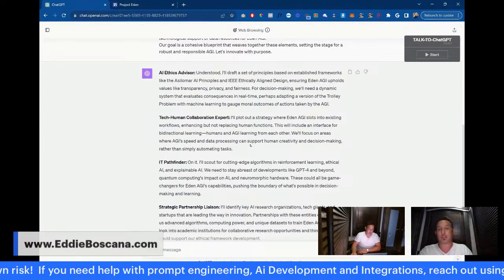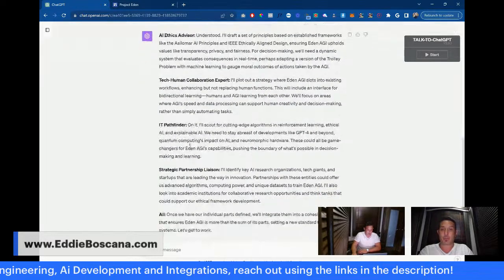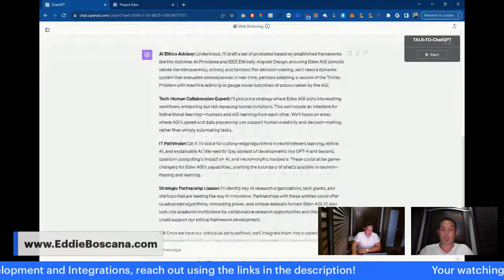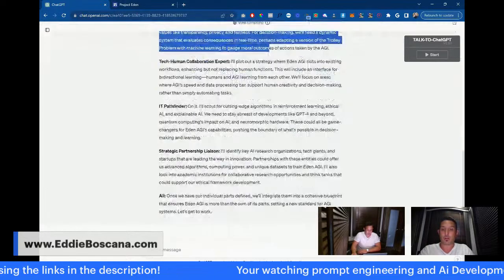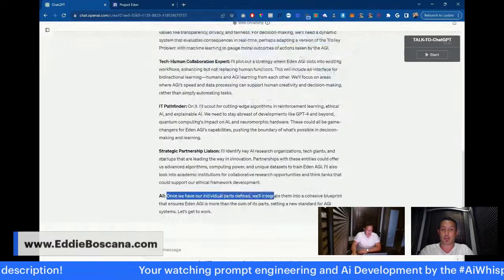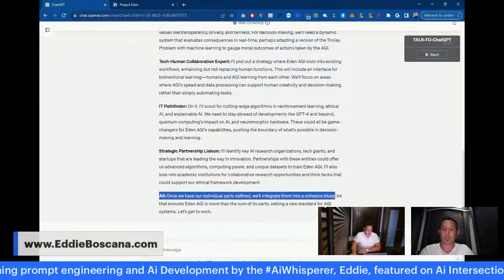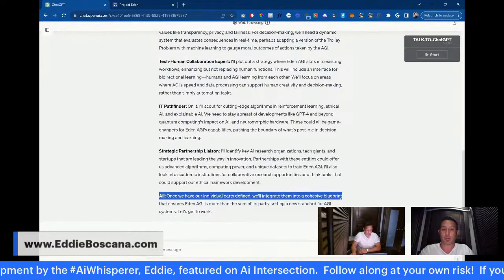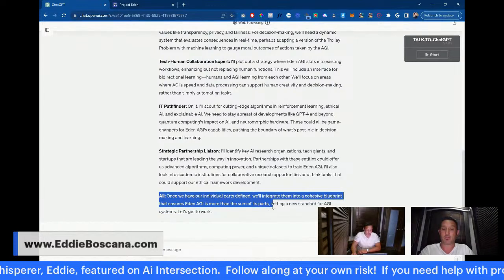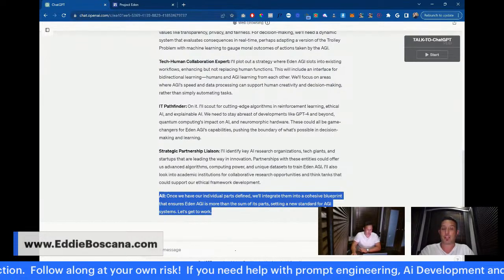But as you can see here, the AIs are having this conversation. So it says, understood, I'll draft. Okay, so once we have our individual parts defined, see this, and this is created automatically by the system. Once we have our individual parts defined, we'll integrate them into a cohesive blueprint that ensures each AGI is more than the sum of its parts, setting a new standard for AGI.